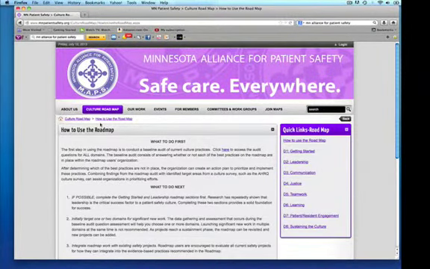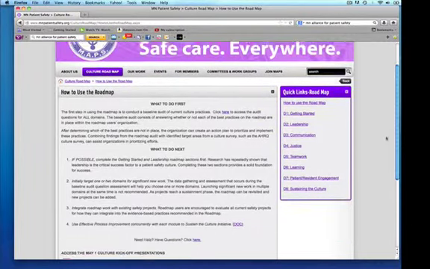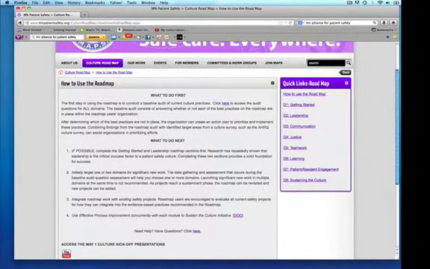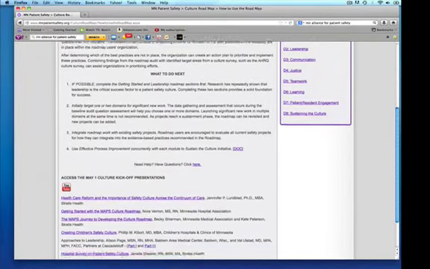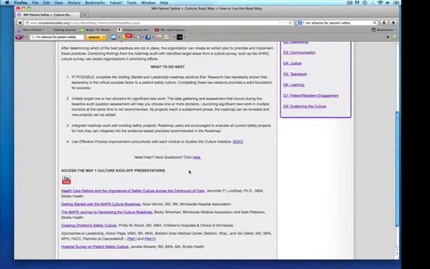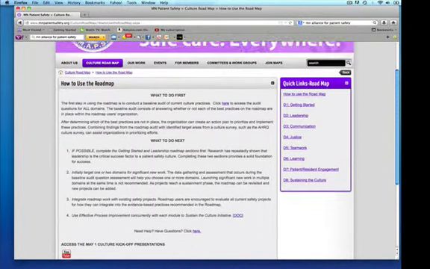And it'll bring us to this really great page on the project. So just a few things about the page. We've got what to do first here at the top, what to do next. We've got some quick links over here on the right that will help us through the different sections. And then down here we have an opportunity to ask questions. So if you have any questions at all, you can click on that link. It'll bring you up an email pop-up so that you can email the representative from MAPS with any questions you have. Also at the bottom of the page, you see that we have some different presentations that may be helpful to you in completing this roadmap.